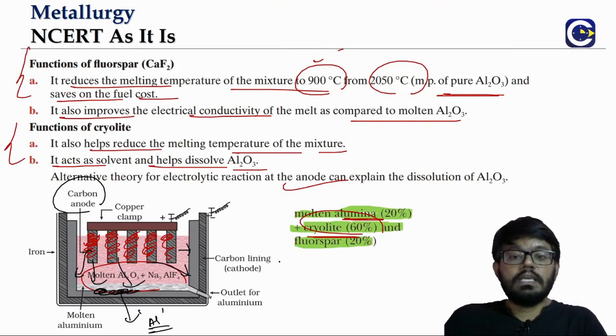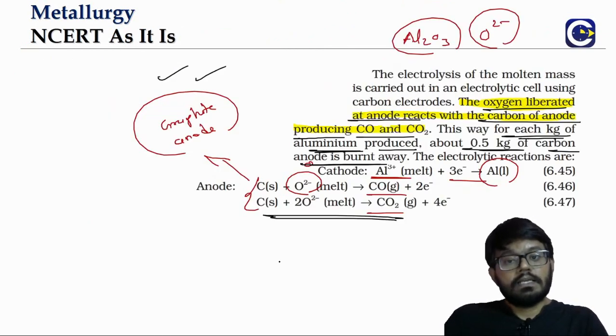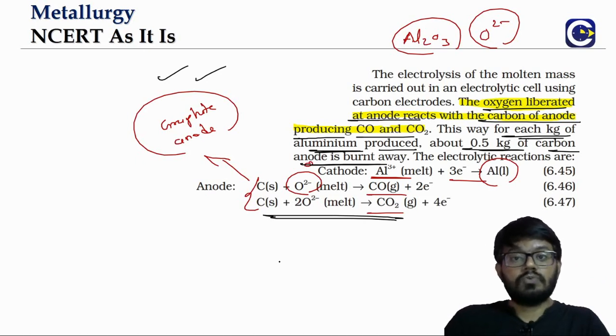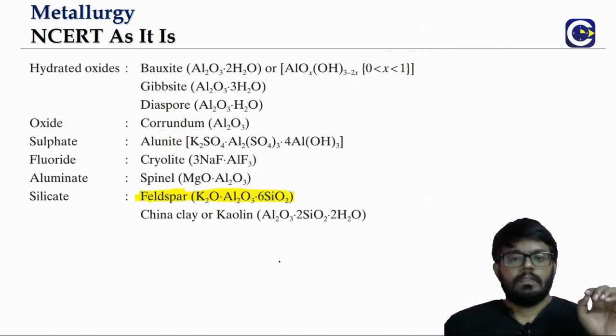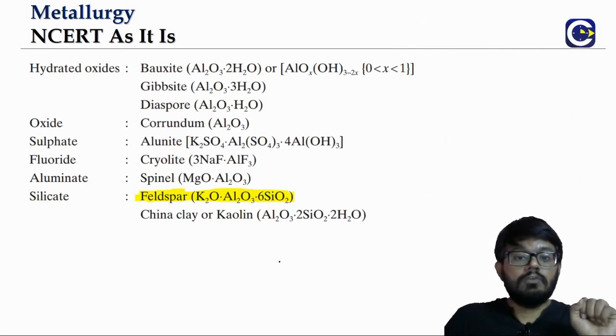So this is about the electrolytic reduction of aluminum. Why are we doing electrolytic reduction? Because a normal coke reduction or a CO reduction cannot happen, because aluminum is a highly reactive metal. We can do a similar process for magnesium also, and for sodium also. Because we are discussing aluminum, right?